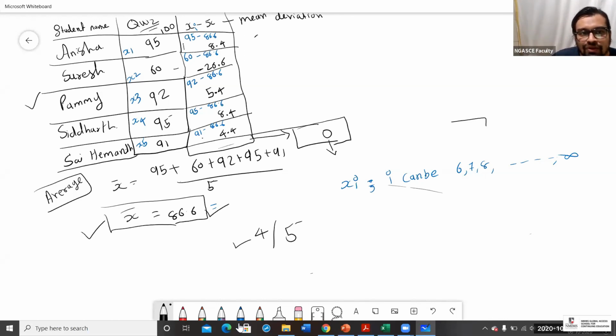Why? Because of this negative value. Negative value can be a hurdle to summarize it. If you want to summarize the mean deviation, or draw any generalization based on the average value, negative value will create lots of hurdles for you. And you won't get the exact variability. You won't get the average variability.